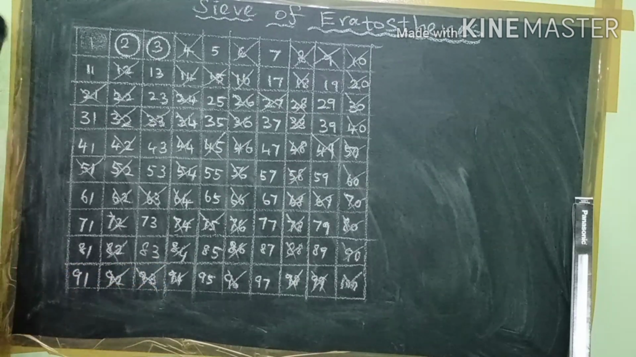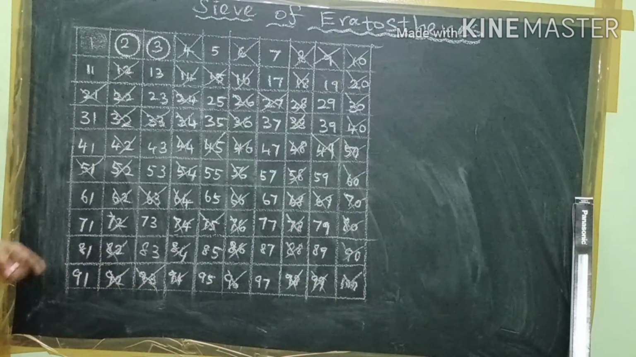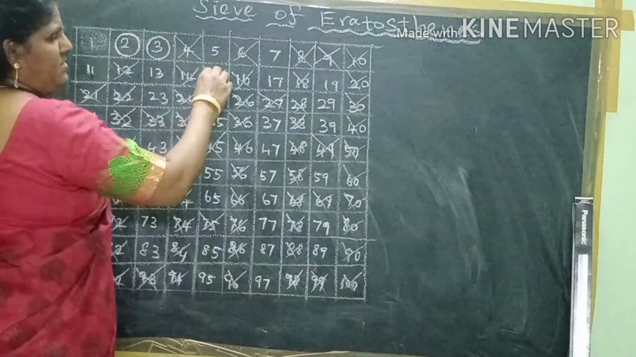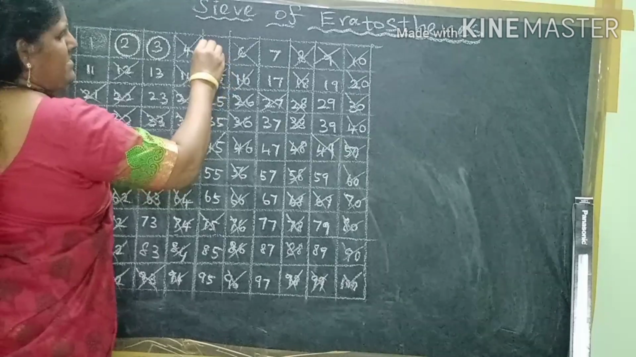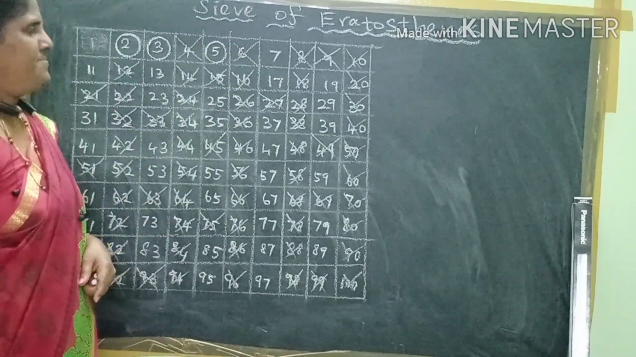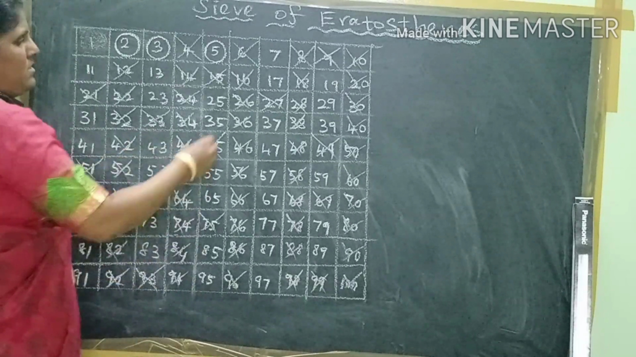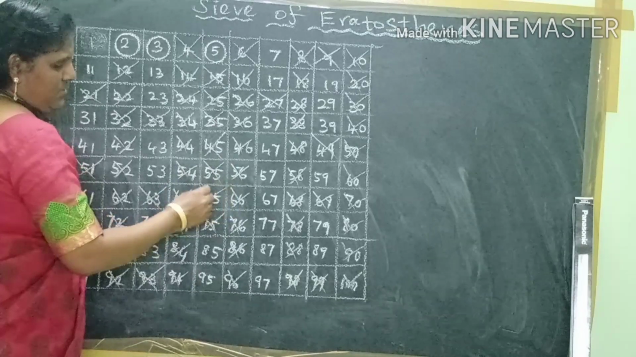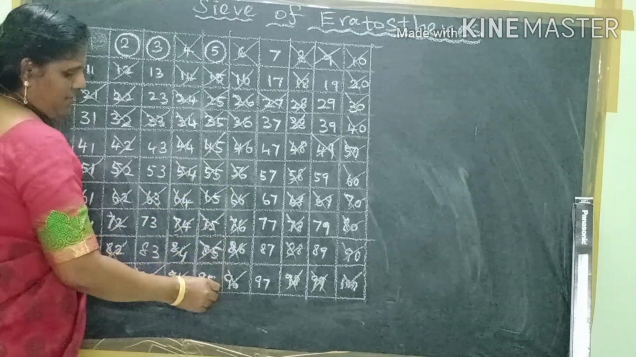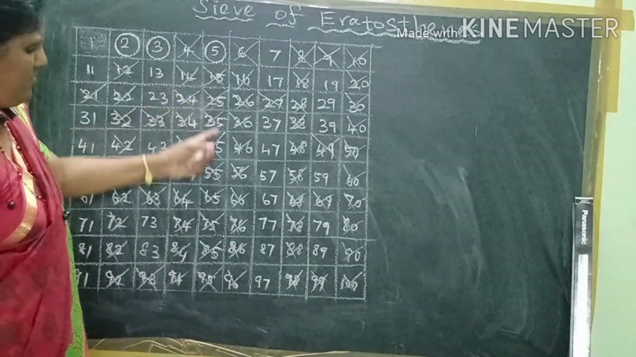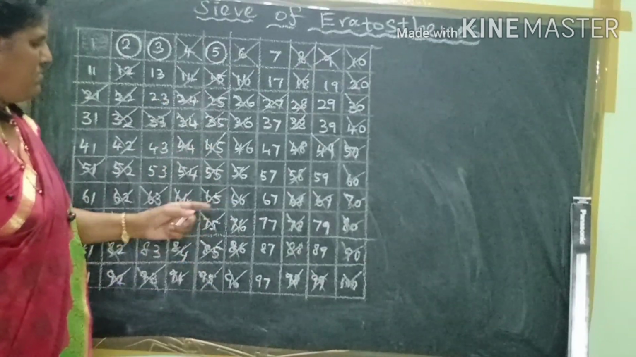93. That's all. Next is 5. 4 is a composite number, already crossed out. Next, 5 is a prime number. So you just cross out all the multiples of 5. Whatever ends with 0 and 5, those numbers are called multiples of 5. So, all the multiples of 5, you just cross them out.